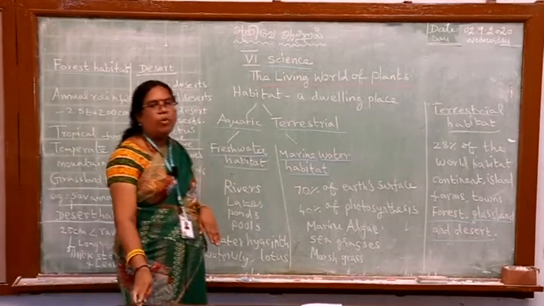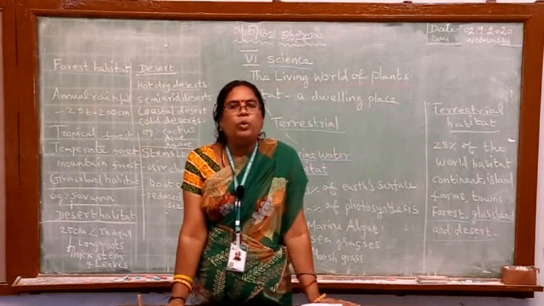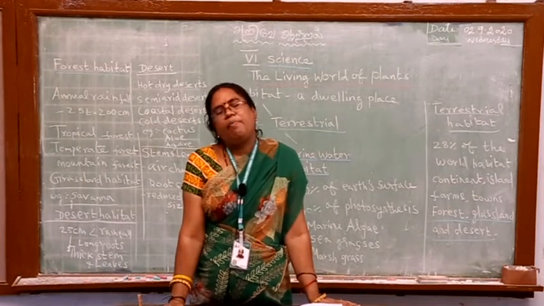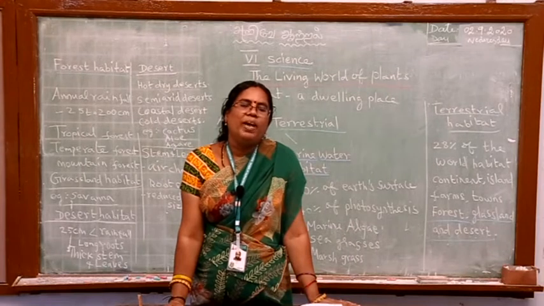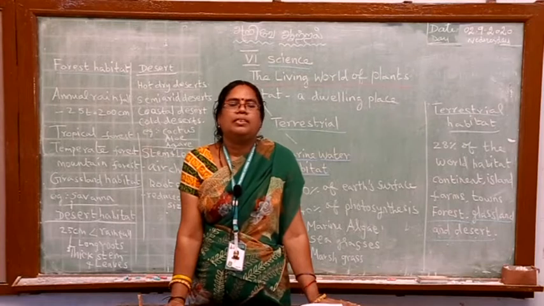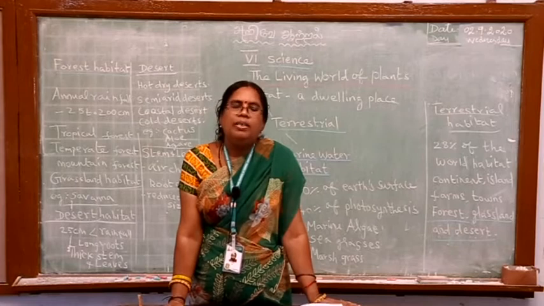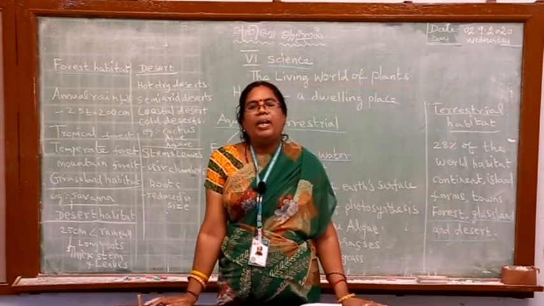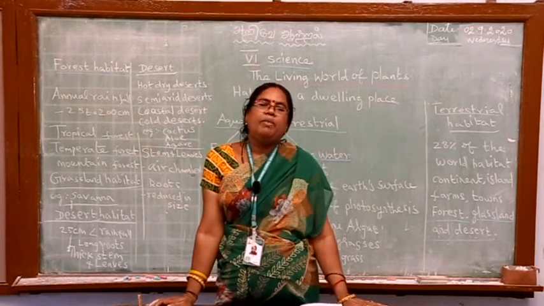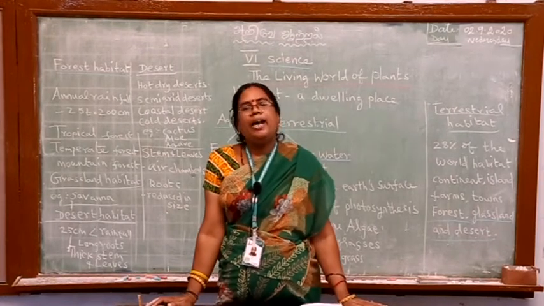Now, first we discuss aquatic habitat. It is classified into two types: freshwater habitat and marine water habitat. Freshwater, we all know, where do we get fresh water? From the rivers, lakes, ponds. So, the plants which live in the pond, in the freshwater, we can call freshwater plants. Marine water habitat means plants living in oceans and seas.